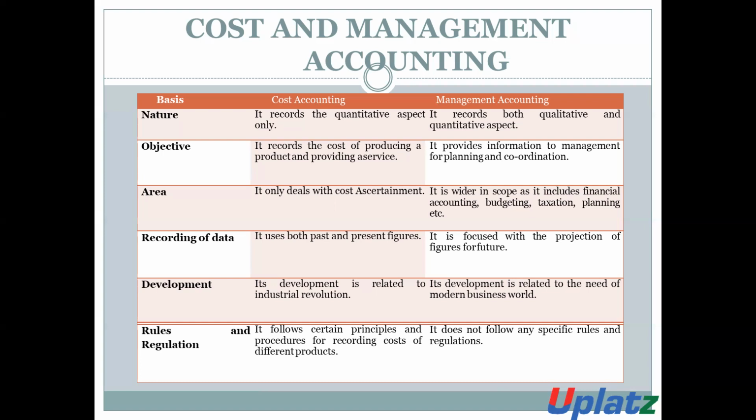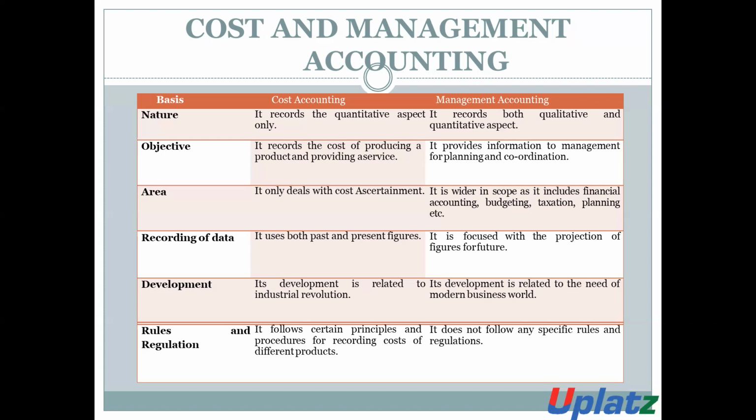To recap: cost accounting records only quantitative data, but management accounting records quantitative as well as qualitative. Cost accounting records the cost of any product or service, but management accounting provides information so that the management can plan and coordinate.